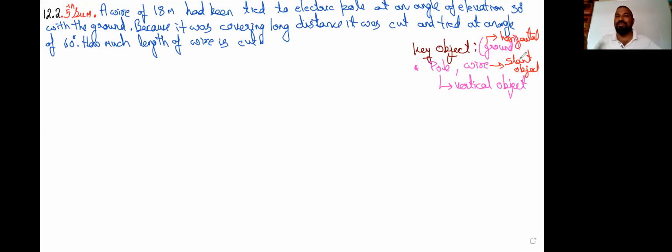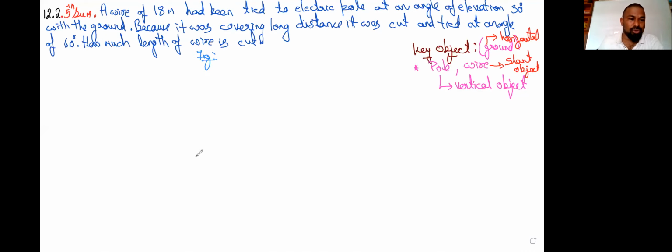Now, as the length of the wire is covering more distance, as we all know, horizontal objects we denote with D, vertical objects we denote with H, and slant objects we take as length. Here, as the length is more, it is cut and tied back again to the ground. Now the question is, how much of the length of the wire is cut? So let's draw the figure basing on the question.